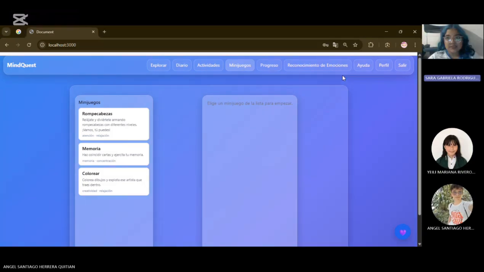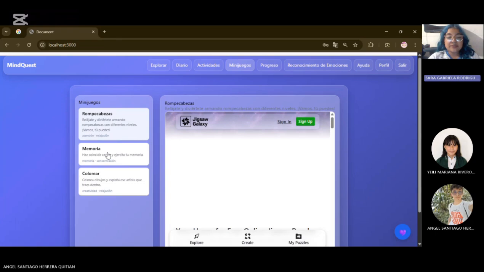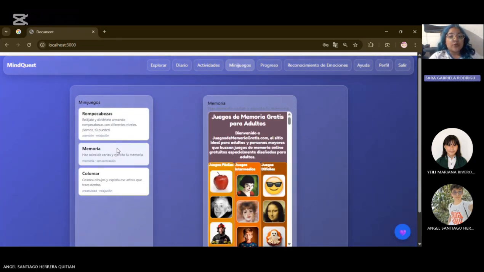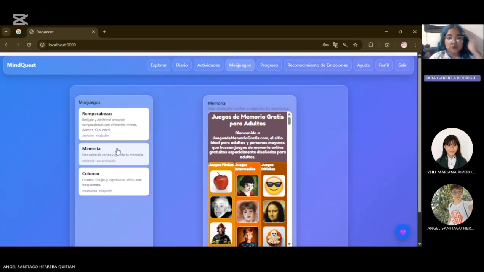Next we have the mini games part. We have links to other websites. We have puzzles, memory, and coloring, and we use this to make it easy to access the tool and enter the app.